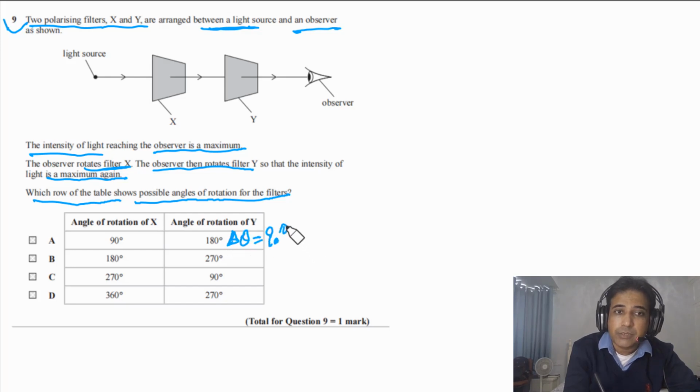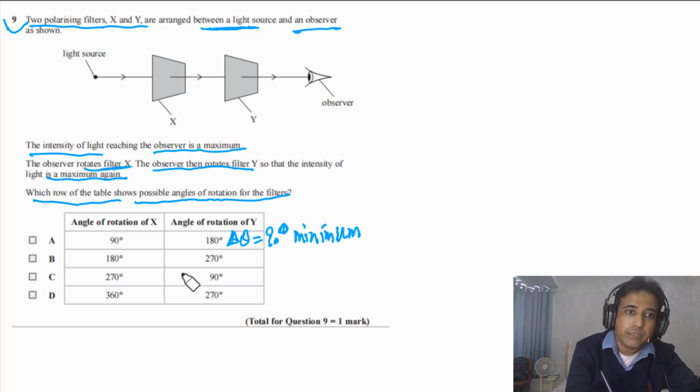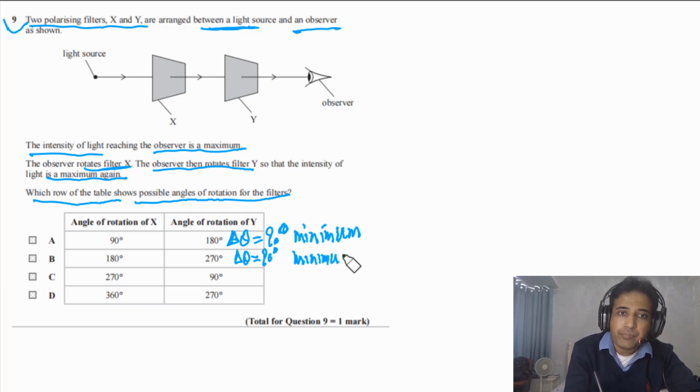So it means in this case the intensity will not be the same as before. Actually that will be minimized. So the proper way to say is minimum. So this will be minimum or minimized, you can say. In this case delta theta is also 90 degrees, so it will be minimized. And in this case delta theta is 180 degrees, so it will be again maximum. Here delta theta is 90, so it will be minimum.